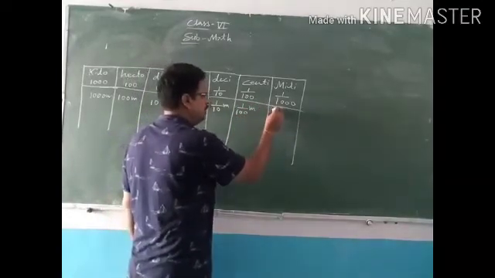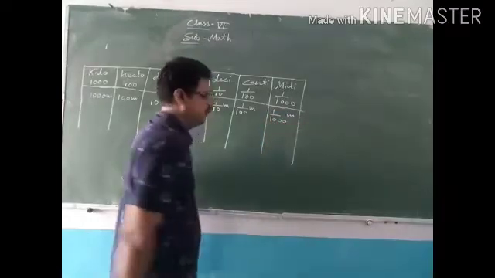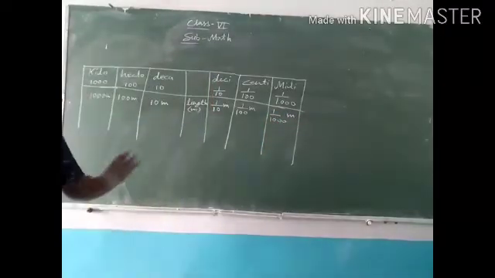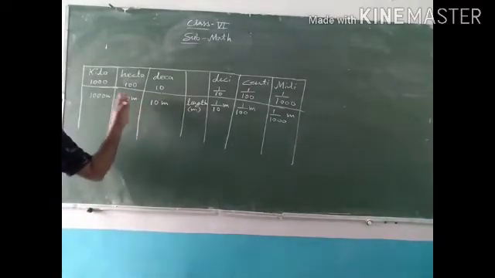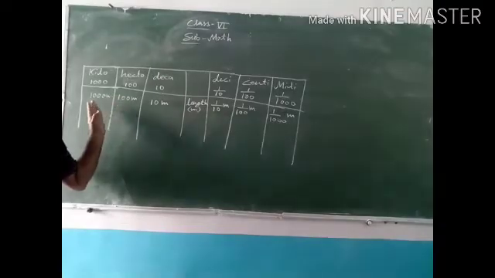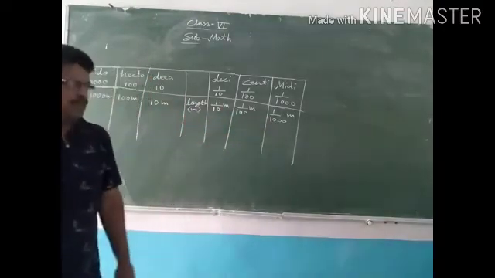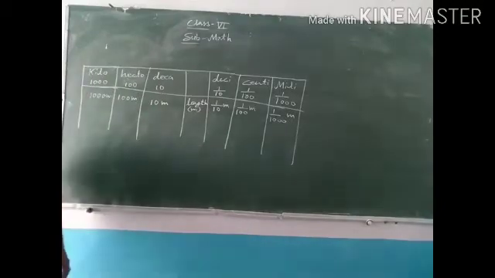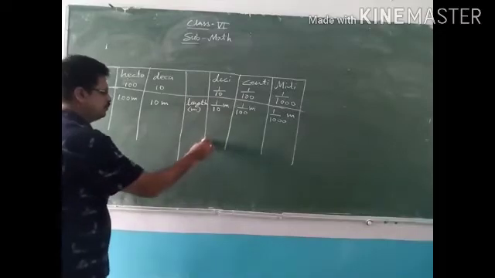In 1 millimeter, 1/1000 meter. This way we can convert the unit of length into decameter, hectometer, kilometer, and decimeter, centimeter, and millimeter. So this is the measurement of length.